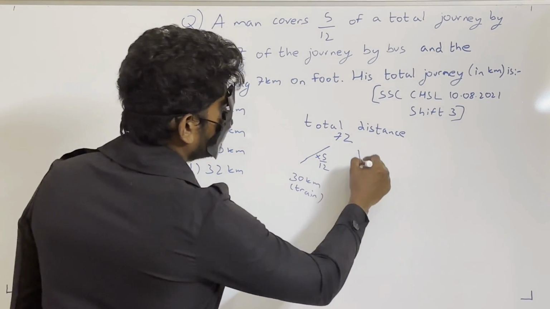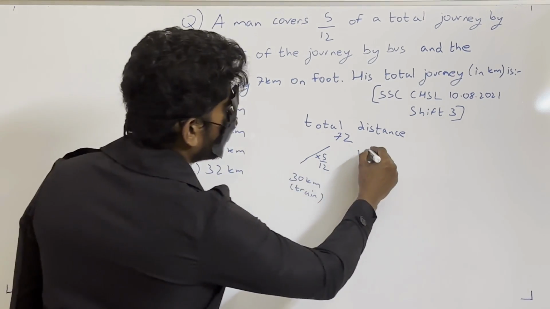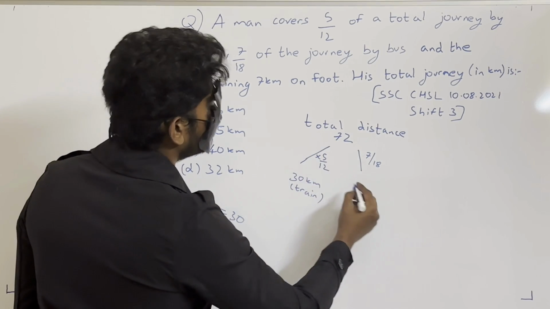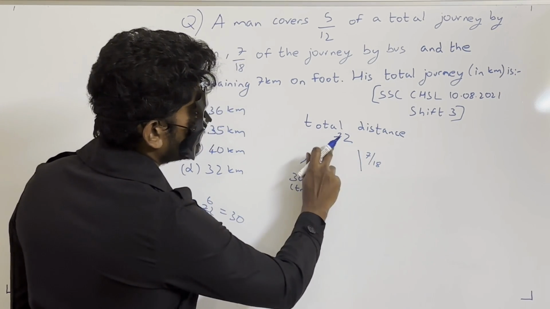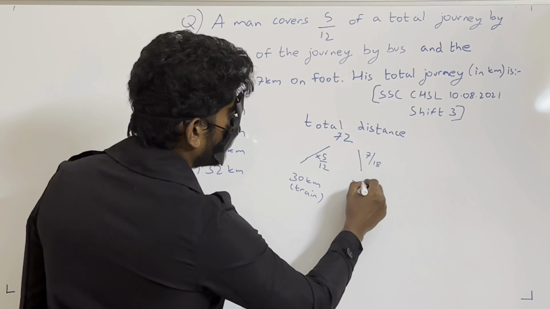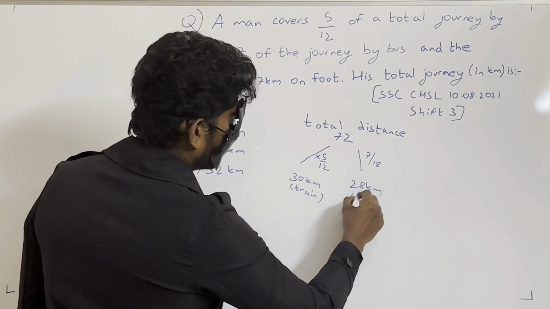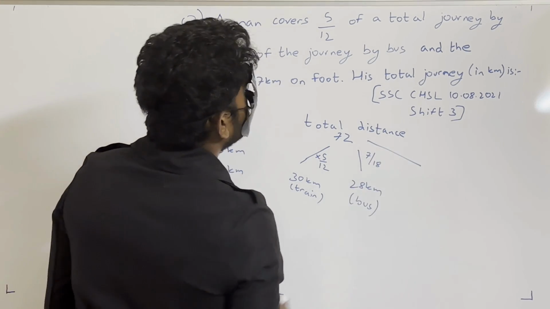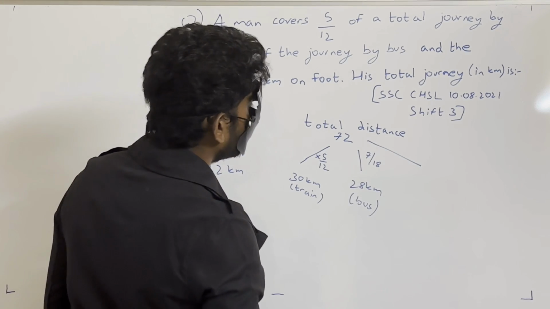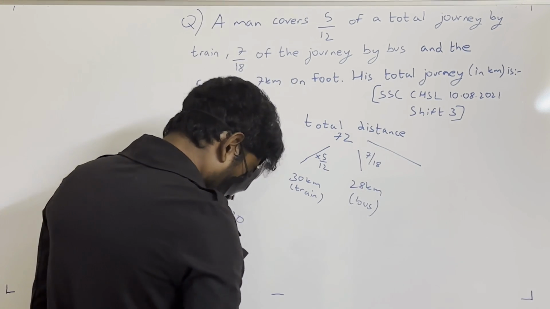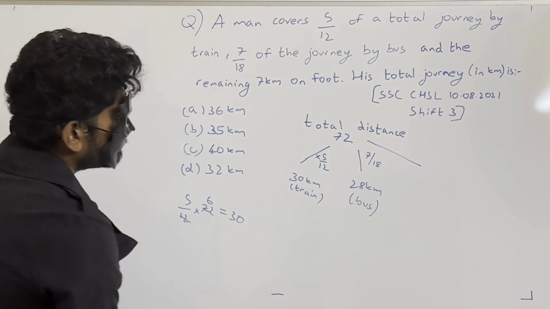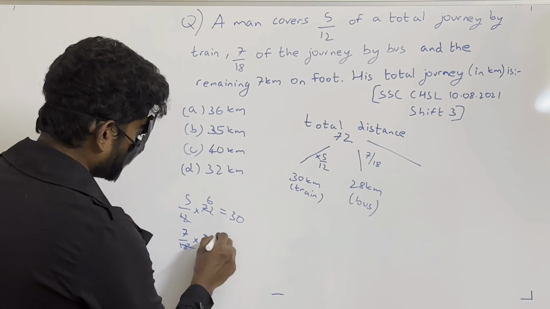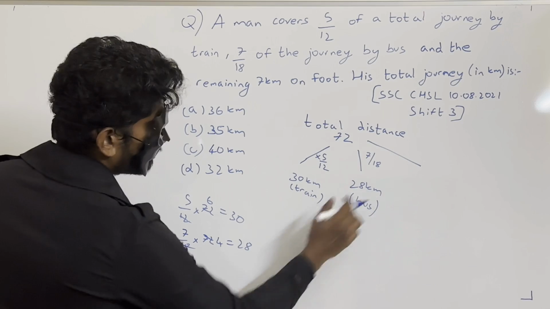Now next 7 by 18. 7 by 18 distance he travels by bus. 7 by 18 into 72 is nothing but 18 4s are 72, 7 into 4 is 28. So 28 kilometers he travels by bus.